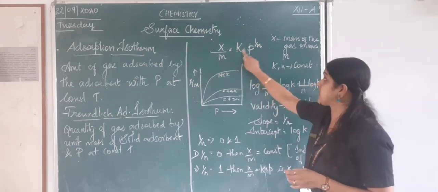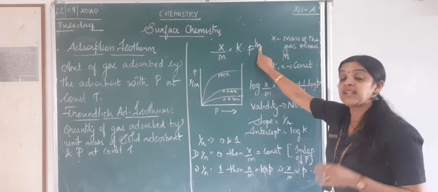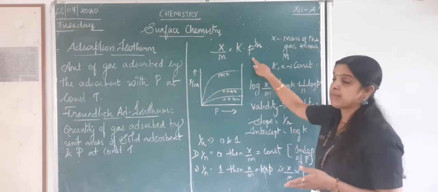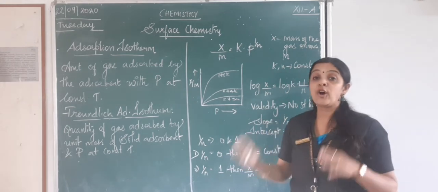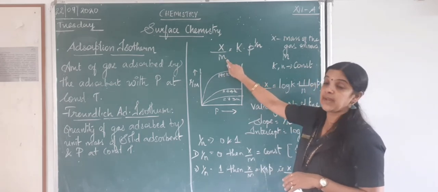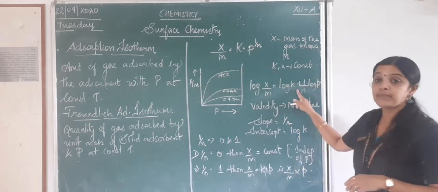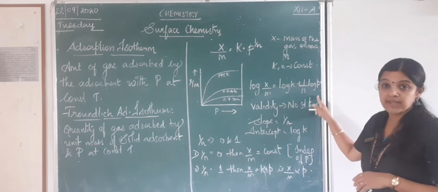K is a constant, n is also a constant which is dependent on the nature of the adsorbate and the adsorbent, and P is the pressure. Now what I am going to do? I am going to take a log of x by m. So log x by m will be log k, and this multiplication sign will become plus. So log k plus 1 by n log p.